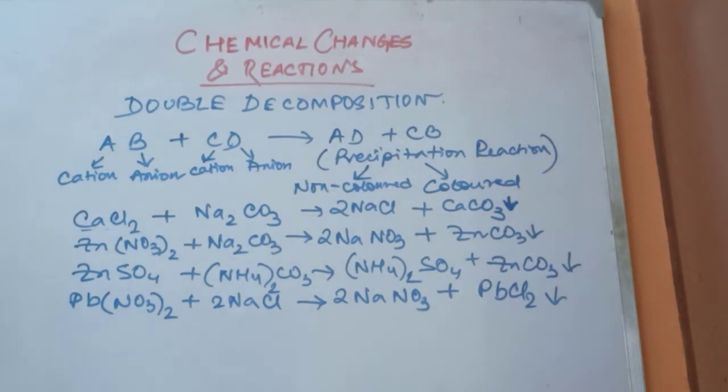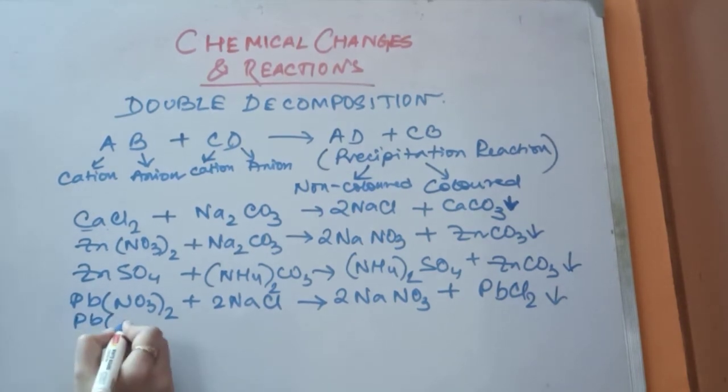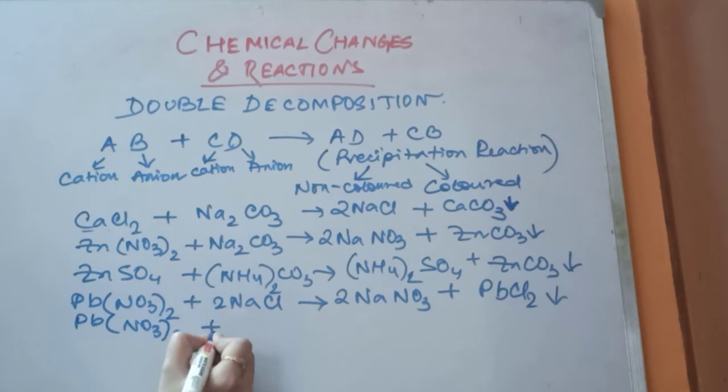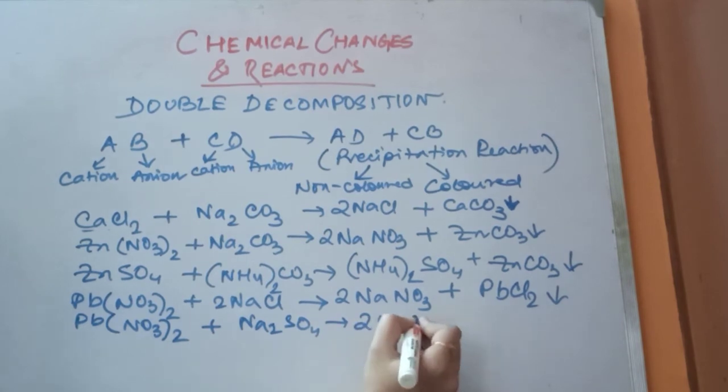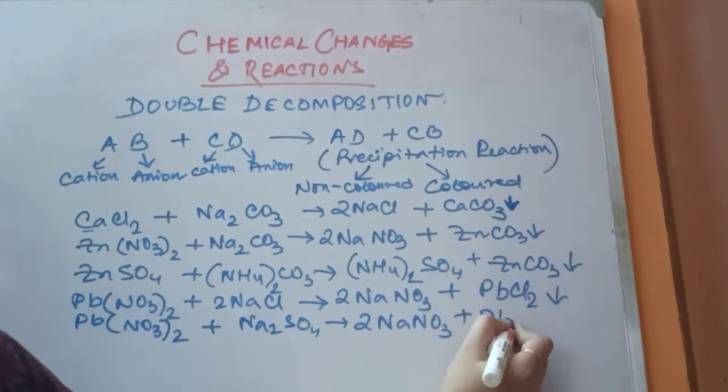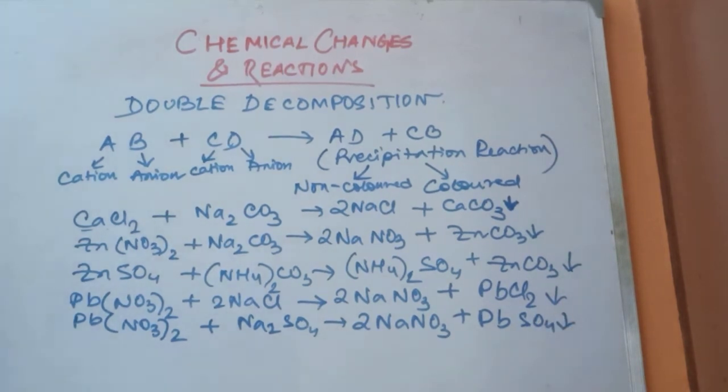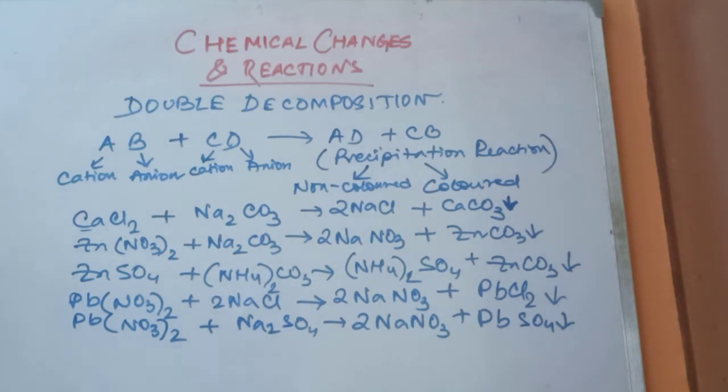Now I will come to the next reaction, which is again with lead nitrate, but this time lead nitrate will react with sodium sulfate to form sodium nitrate and lead sulfate precipitate. Okay? These are all examples of non-colored precipitates. There are many other reactions in which non-colored precipitates are formed, which are examples of double decomposition reactions. But all the reactions are not possible to be shown on the board, so these are the reactions which are important.